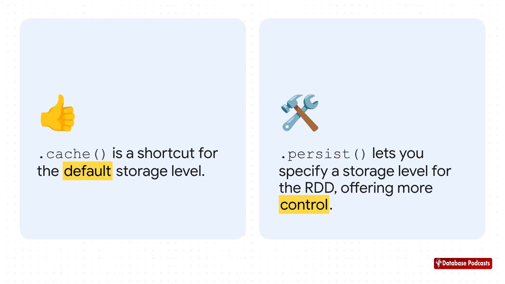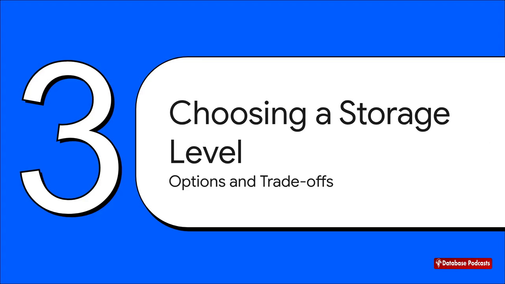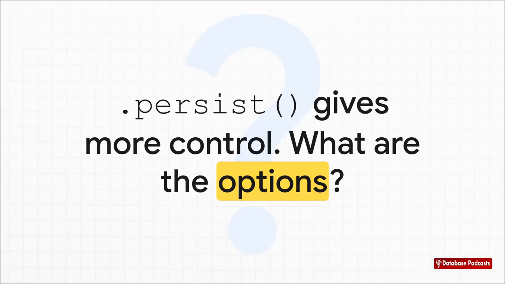So what's the deal with these two? Think of .cache as the easy button. It's just a shortcut for the most common thing you want to do. Stick the RDD in memory. On the other hand, .persist is the more powerful tool. It gives you fine-grained control over how and where you want to store that RDD. And this is where it gets really interesting. With .persist, you're not just stuck with storing data in memory. Spark actually gives you a whole range of options, and each one comes with its own set of trade-offs. Exactly. Where can we actually put this data?